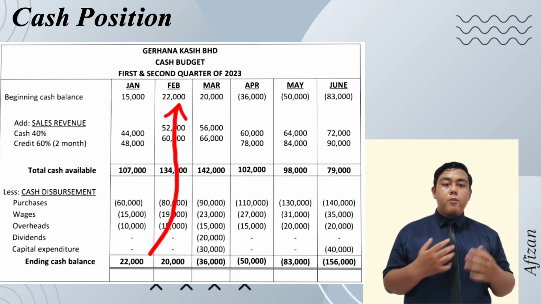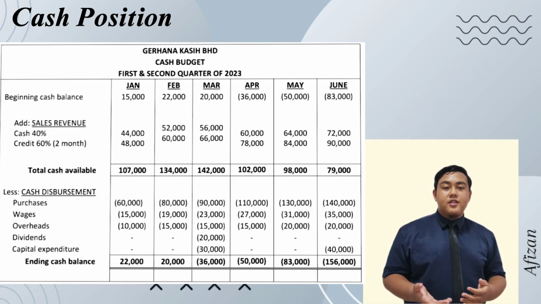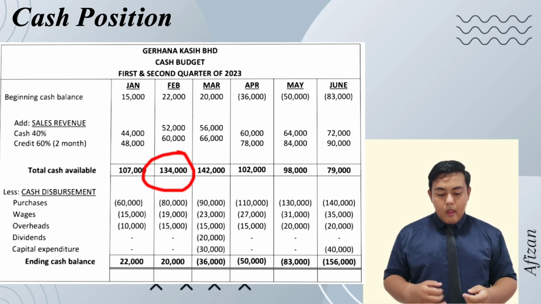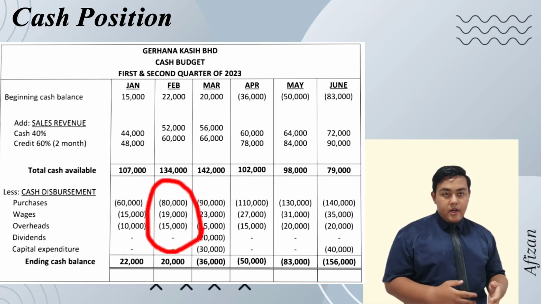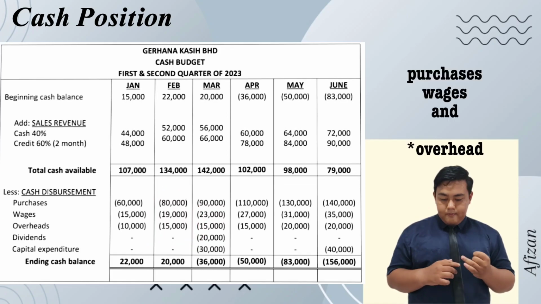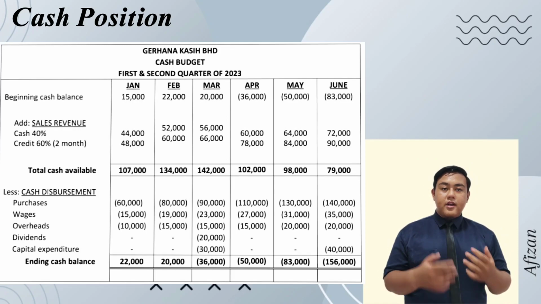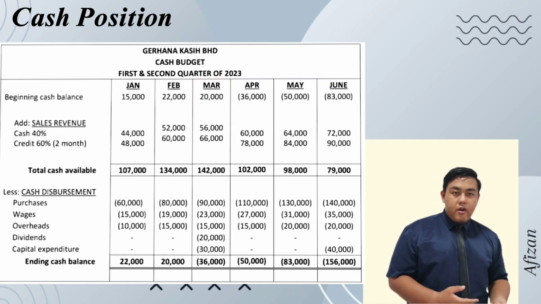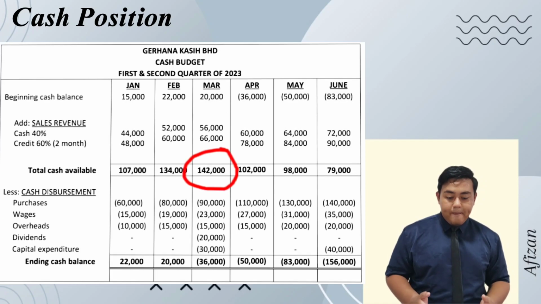The ending cash balance will be brought to February, and we will add the sales revenue, and the total cash available is 134,000 ringgit. We will get 20,000 ringgit after we minus the cash disbursement, which also consists of purchases, wages, and dividends. In March, the beginning cash balance is 20,000 ringgit, and we will add the sales revenue, and the total cash available for March is 142,000 ringgit.